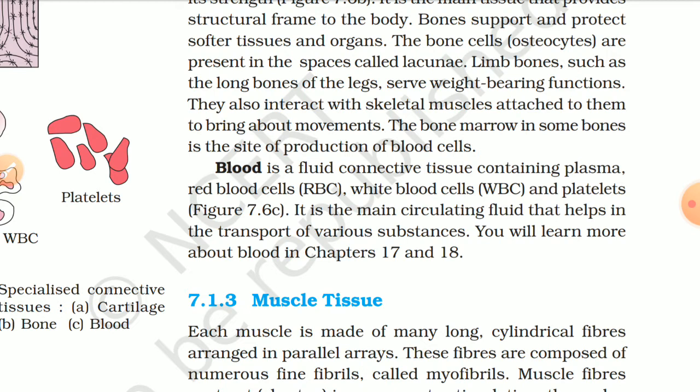Blood is the fluid connective tissue containing plasma, red blood cells, RBC, white blood cells, WBC, and platelets. Figure 7.6c. It is the main circulating fluid that helps in the transport of various substances. You will learn more about blood in chapters 17 and 18.